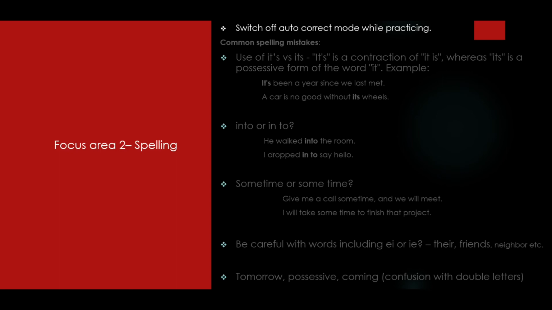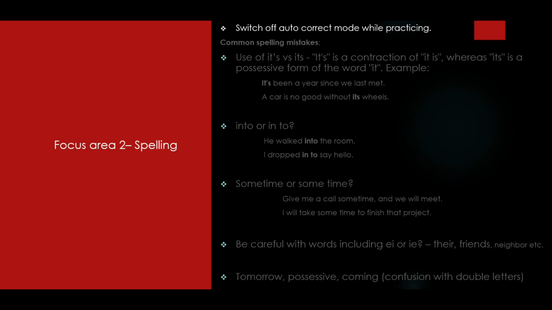And before you practice, you have to make sure that you turn off the autocorrect mode of the software that you are using, whether it is MS Word or any other software. Turning off the autocorrect mode will ensure that the software is not correcting your spellings automatically. This way, when you review, you can identify your spelling mistakes and know where you're going wrong, and you can focus on your weak areas and correct them.